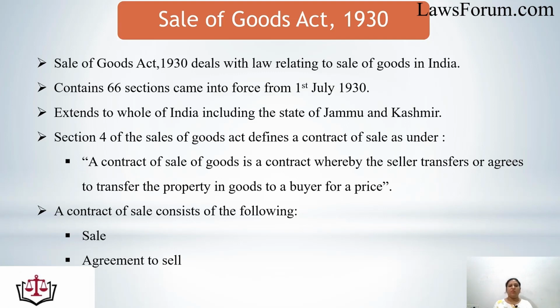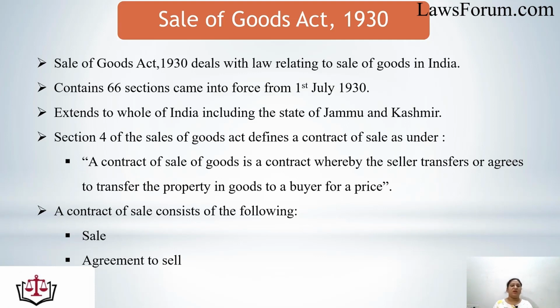Now, what is the Sale of Goods Act? Section 4 of the Sale of Goods Act 1930 defines a contract of sale as a contract whereby the seller transfers or agrees to transfer the property in goods to a buyer for a price. That means there is a contract of sale between the buyer and the seller in which the seller transfers or agrees to transfer the property, and for a price.